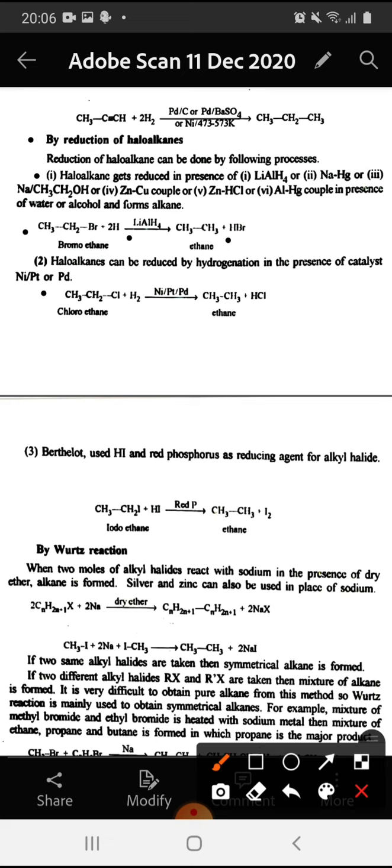Second process is haloalkanes can be reduced by hydrogenation in the presence of catalyst like nickel, platinum or palladium. Chloroethane undergoes hydrogenation in presence of nickel, platinum or palladium to give ethane. And the third process for the reduction of haloalkanes is by Berthelot. He used hydrogen iodide in the presence of red phosphorus. So iodoethane undergoes hydrogenation by reaction with HI in the presence of red phosphorus to give ethane.